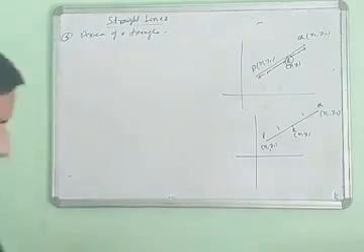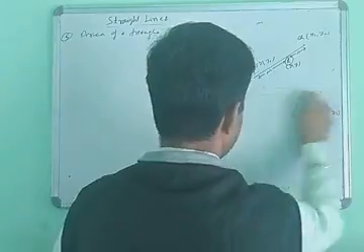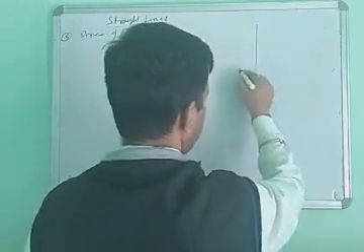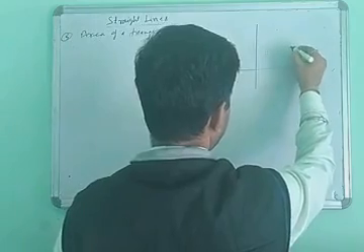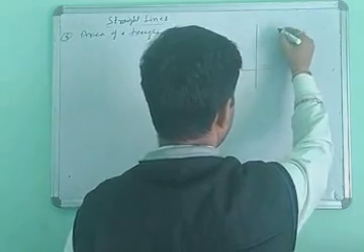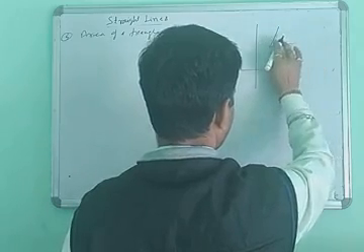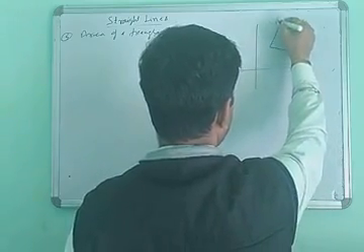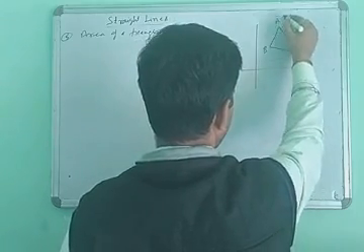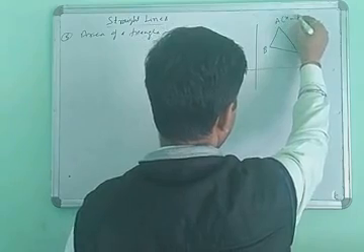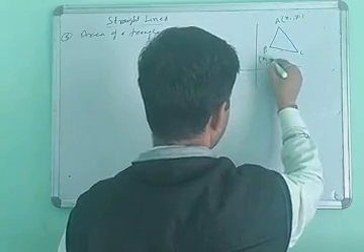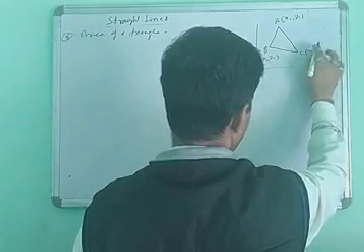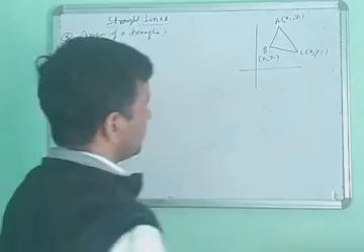Suppose there are three points of a triangle in 2-dimensional space: point A, point B and point C. The coordinates of A are x1, y1, of B are x2, y2, and of C are x3, y3. This is the triangle.